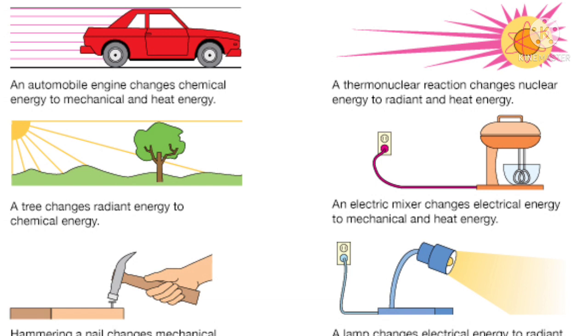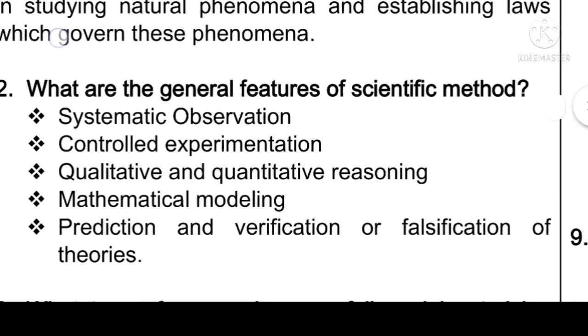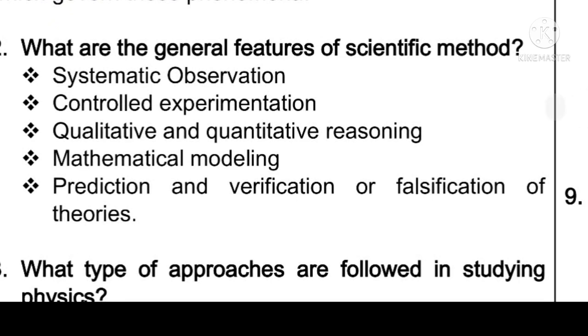And then next we are going to discuss about the general features of scientific method. They are systematic observation, controlled experimentation, qualitative and quantitative reasoning, mathematical modeling, prediction and verification or falsification of theories. First, let us begin from prediction.